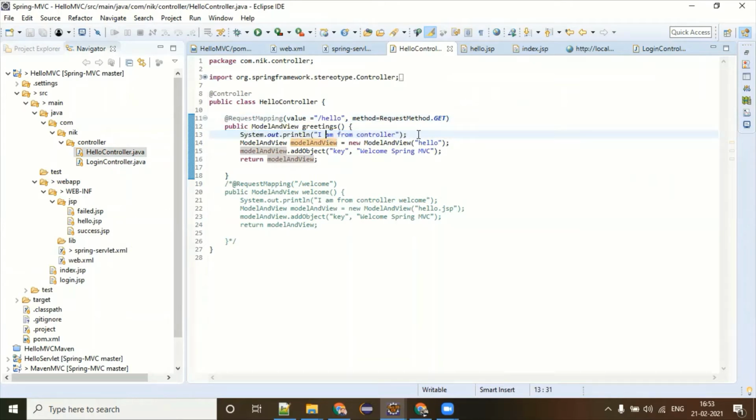This guy is printing "from controller". It could be your many business logic. You are having the service layer, you have a DAO layer. You might be having lots of